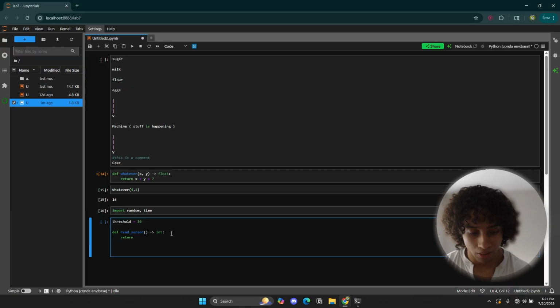Just open up your Jupyter notebook and code with me. We're going to be using randint from last time, and we're going to generate a number from 0 to 100. In fact, this is actually a good moment for me to tell you about methods.